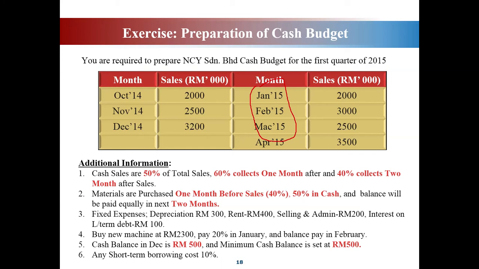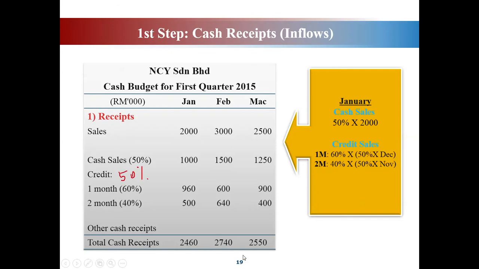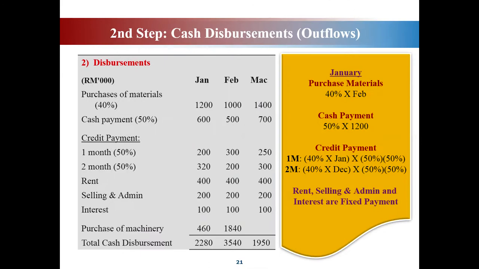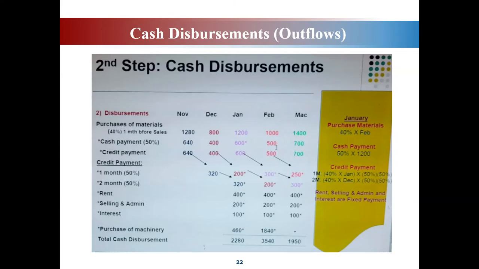So we only concern about the other items such as rent, selling, administration, okay, interest. So that's why all this figure we include under our cash outflow sini. Nampak ni, rent 400, selling administration 200, interest 100. So we consider semua ni tak ada perubahan lah.